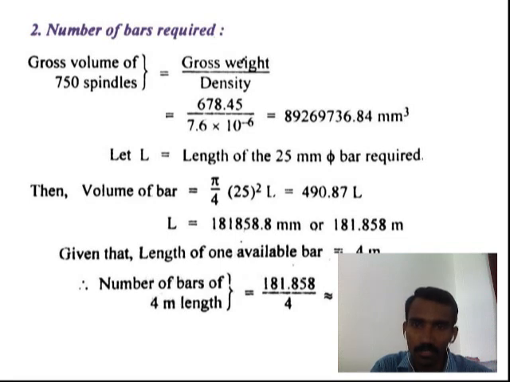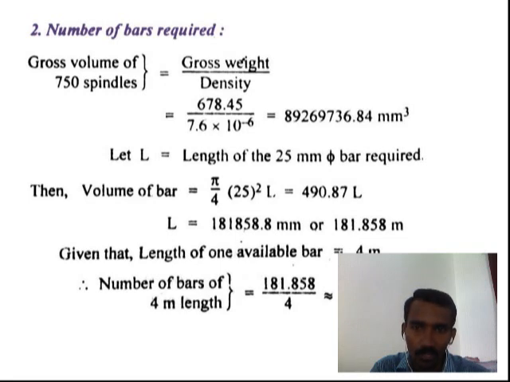Then we calculate the gross volume of the length of the bar stock. Initially we choose the common diameter of 1.5 for 150 spindles, and find the number of bars required.